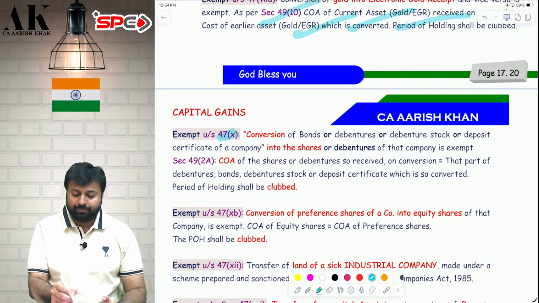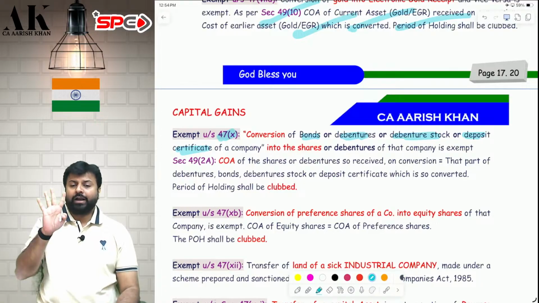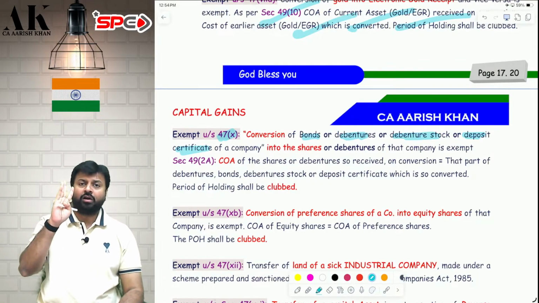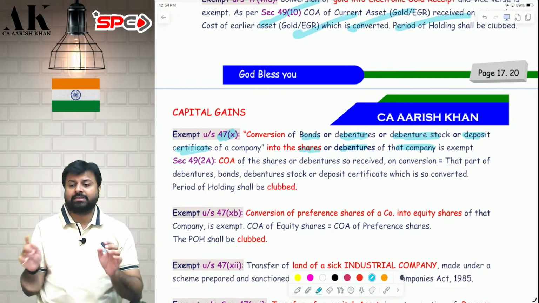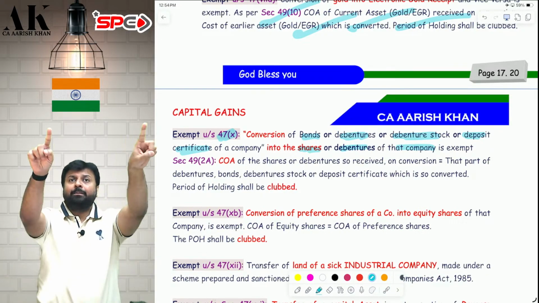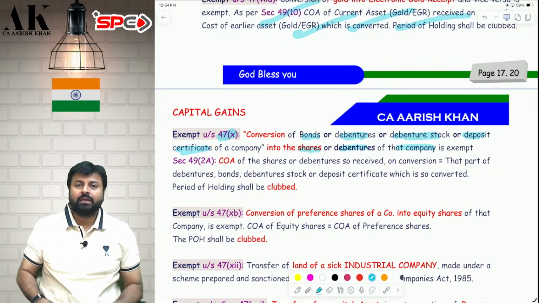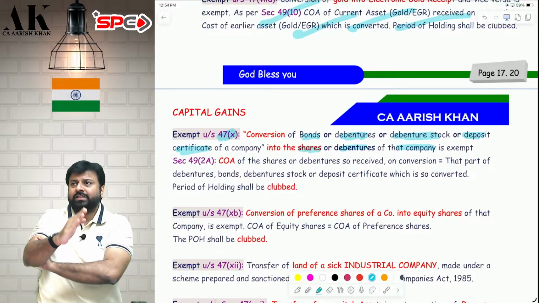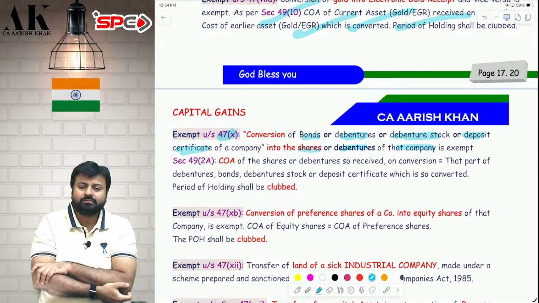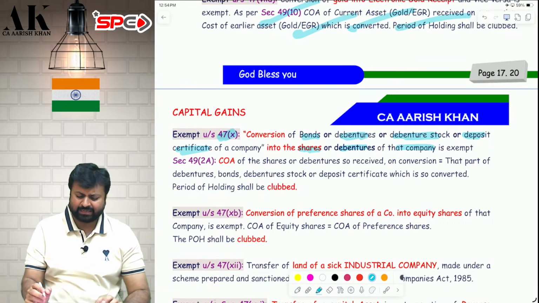Next one, 47(10). I am converting my bond, debenture stock or deposit certificate, 4 items, into what? Into shares or debentures of that company, it is exempt. So you are a company, I have a bond of your company. I gave the bond, I took the shares, exempt. I gave the bond, I took the debenture, exempt. Later on, whenever I sell the shares, the cost of acquisition will be the cost of the bonds. The period of holding will be clubbed. It is the same everywhere. I don't have to say this again and again.